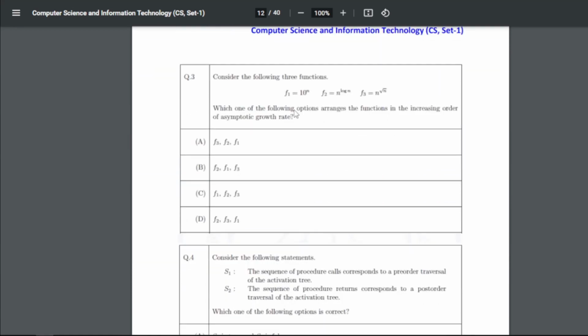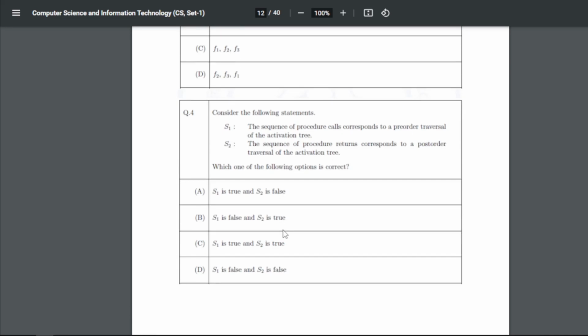Now third is: consider the following three functions: f1 equals 10^n, f2 equals n log n, and f3 equals n^(root n). Which one of the following options arranges the functions in increasing order of asymptotic growth? So in increasing order, again you can see n log n will be at first position, right? Then n to the power root n will be our second position and 10 to the power n will be our third position. So for question 3, the answer will be D, f2, f3 and f1.